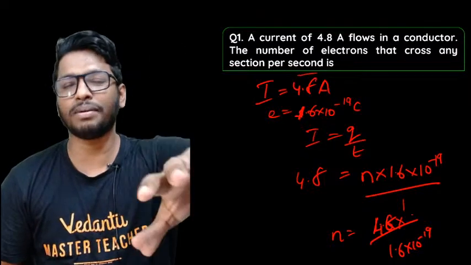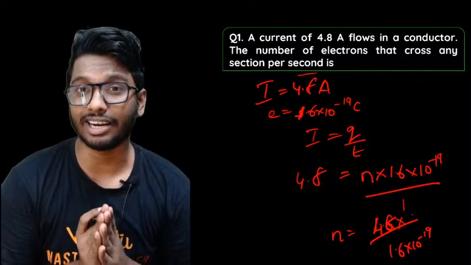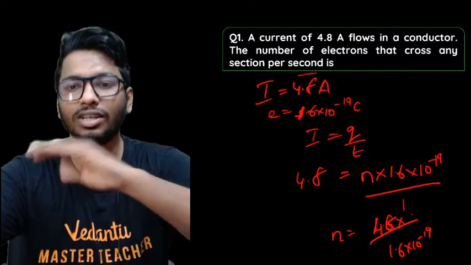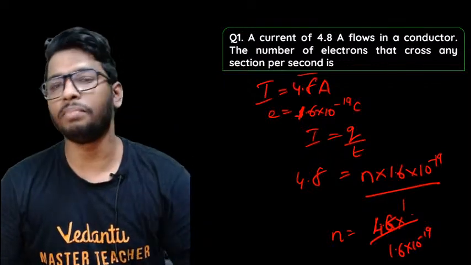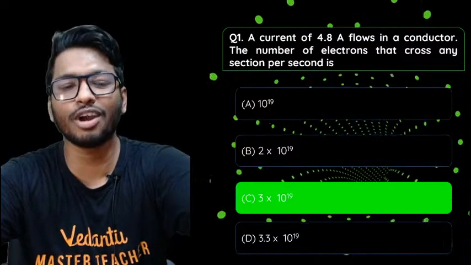Exactly, guys. So just remember this, that the charge of each electron is 1.6 into 10 to the power of minus 19 coulomb. Once you put that value over there, you would be able to get the answer. As simple as that, guys. That is the answer for the first question. Moving on to the second question.